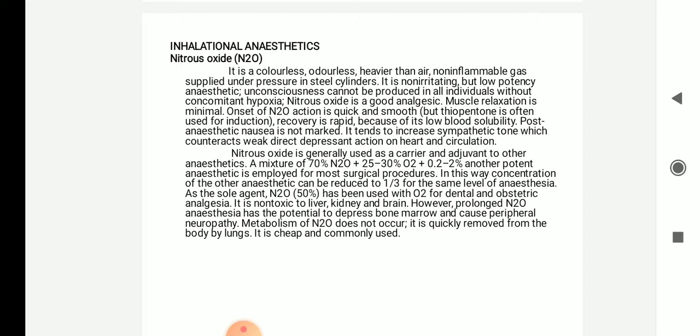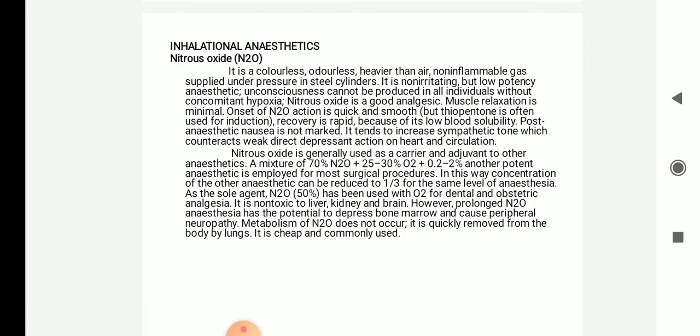Nitrous oxide is a good analgesic, so it will relieve the pain. Muscle relaxation will be minimal. Onset of nitrous oxide action is quick and smooth. Recovery is rapid because of its low blood solubility. Post anesthetic nausea is not observed in this case. It tends to increase the sympathetic tone, counteracting the weak direct depressant action on the heart and circulation. So nitrous oxide is generally used as a carrier gas and adjuvant. Adjuvant means an additional drug to other anesthetics.